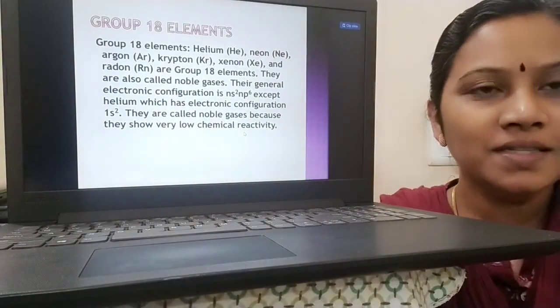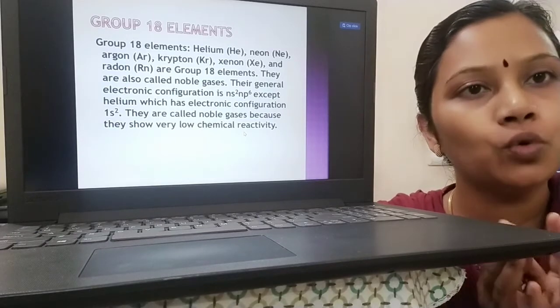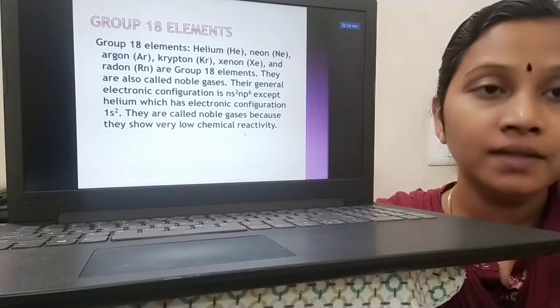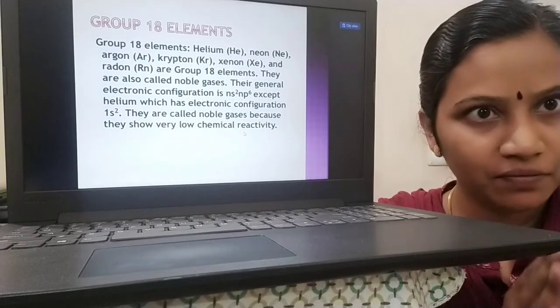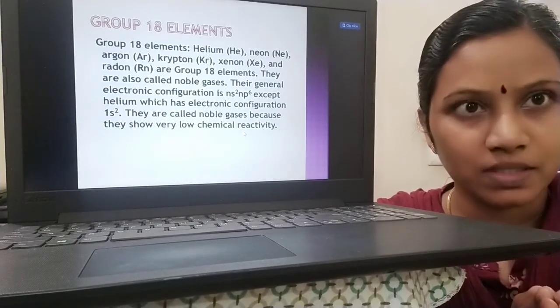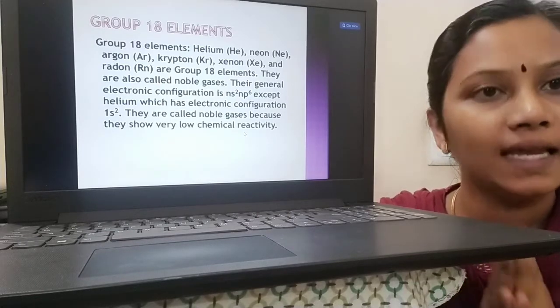Good morning, students. Moving to the last part of the chapter, P block elements. Till now we have seen group 15, group 16, group 17, their general electronic configuration, trend in the periodic table, then anomalous behavior of one particular element from each group, its physical properties, chemical properties and uses. So we have moved to the last part of the chapter, that is group 18 elements.